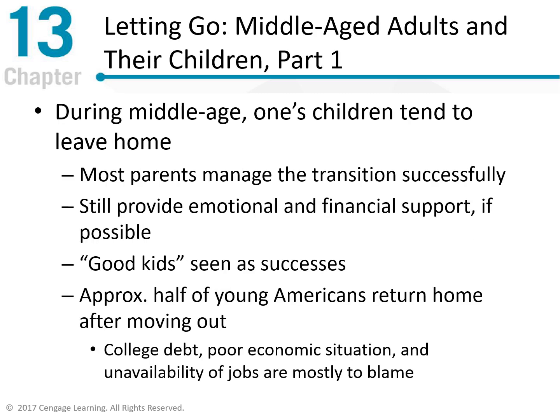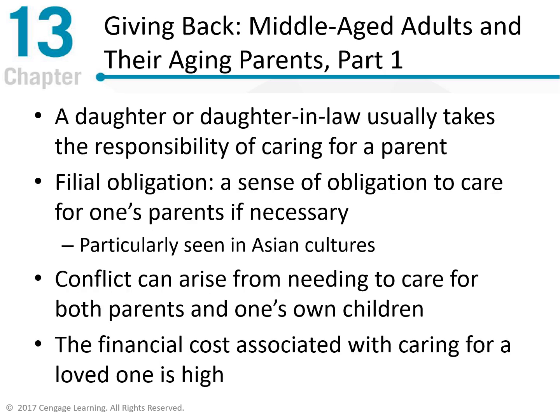We're talking about during middle age, one's children tend to leave home. Most parents manage this transition successfully, still provide emotional and financial support if possible, and are glad to see their kids successful. A daughter or daughter-in-law usually takes the responsibility of caring for a parent. There's a filial obligation, a sense of obligation to care for one's parent if necessary. Conflict can arise with needing to care for both parents and your own children, and the financial cost associated with caring for a loved one is really high.